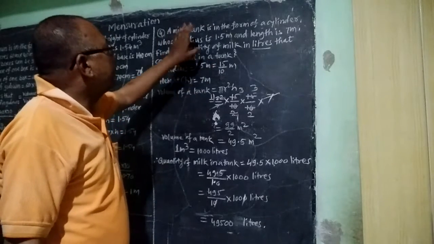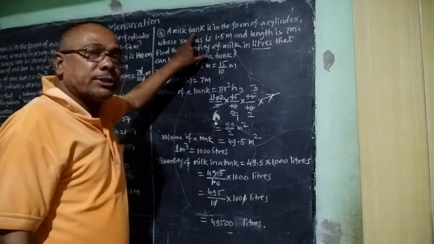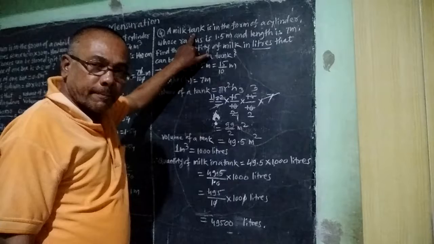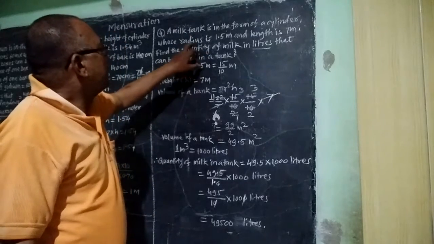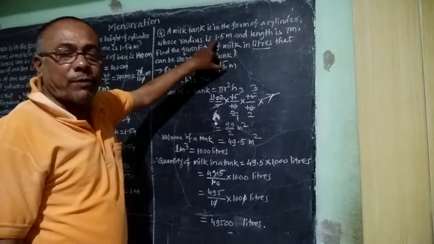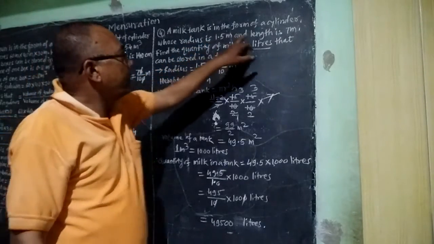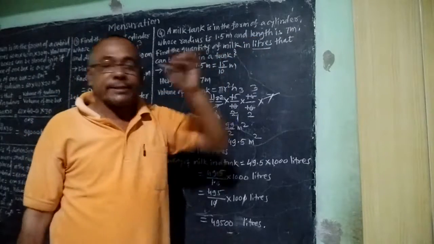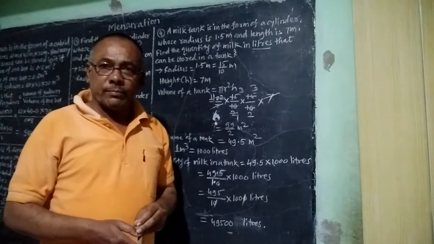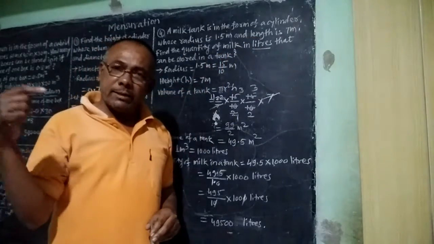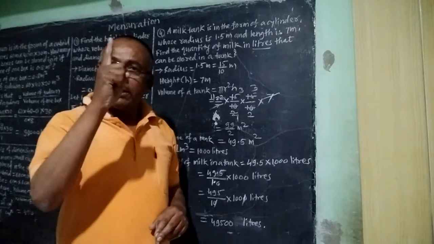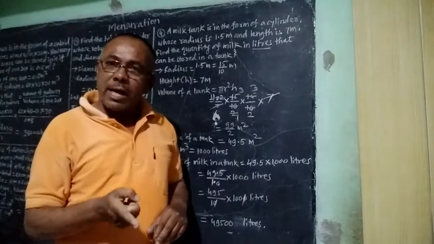Here it is given that the tank is cylindrical and its radius is 1.5 meter, but the length means height. If it is lateral, then it is length. If it is vertical, then the same length is the height.